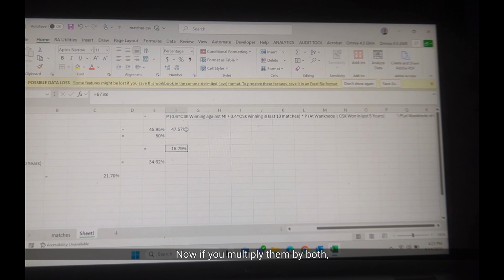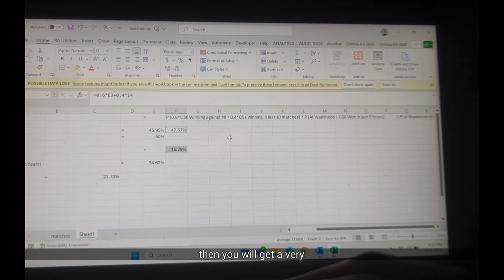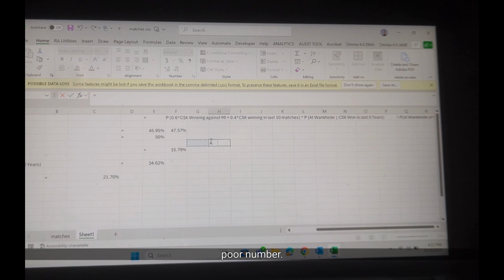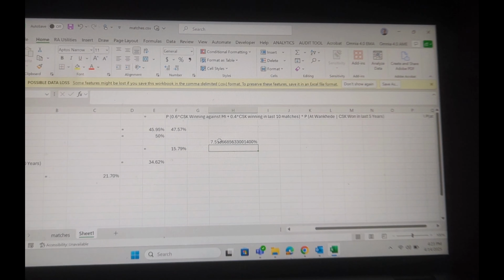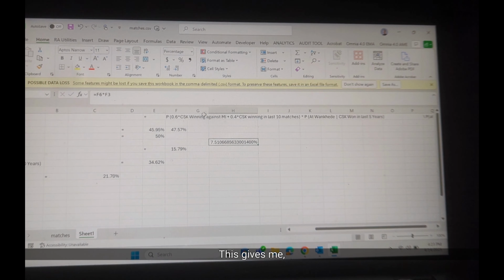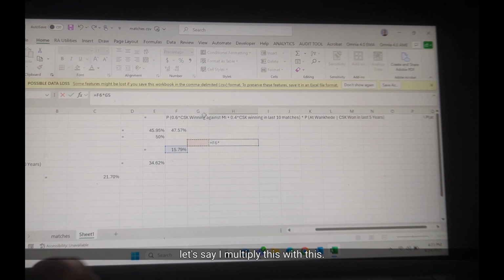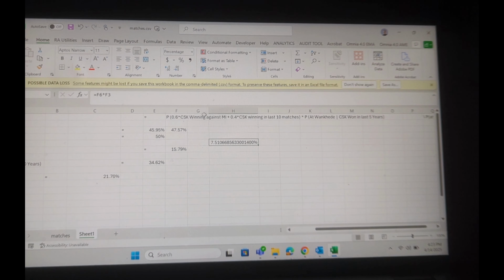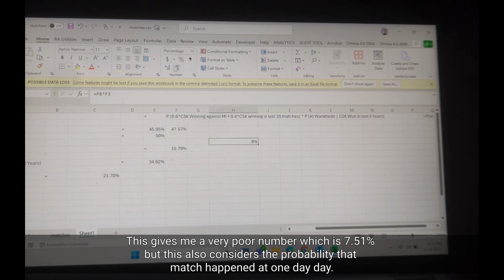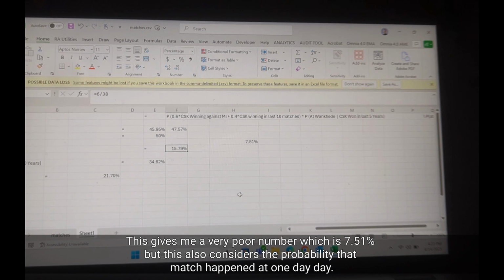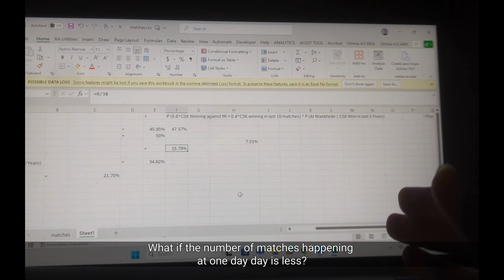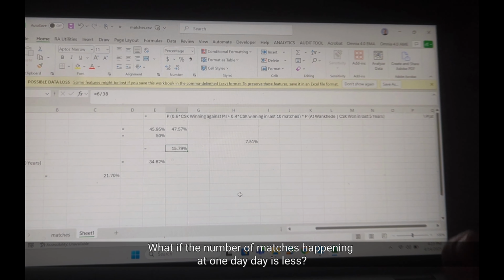Now if we multiply both of them, then we will get a very poor number. Let's say I multiply this with this. This gives me a very poor number, which is 7.51%. But this also considers the probability that the match happened at Wankhede. What if the number of matches happening at Wankhede is less?